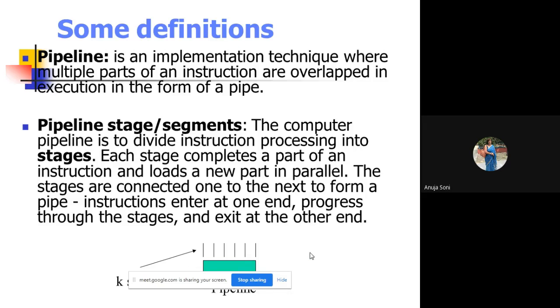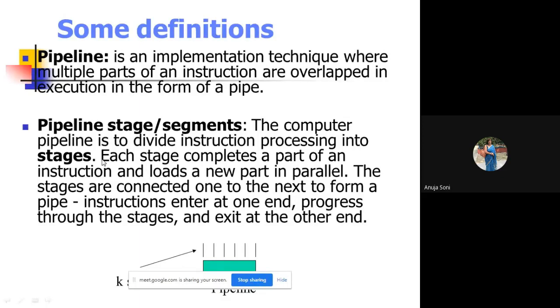This way more throughput will be generated, in the form of the amount of processing, and it speeds up the entire process. This is why the pipelining facility is used.